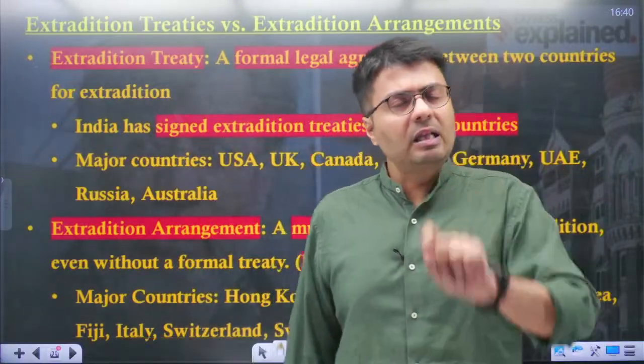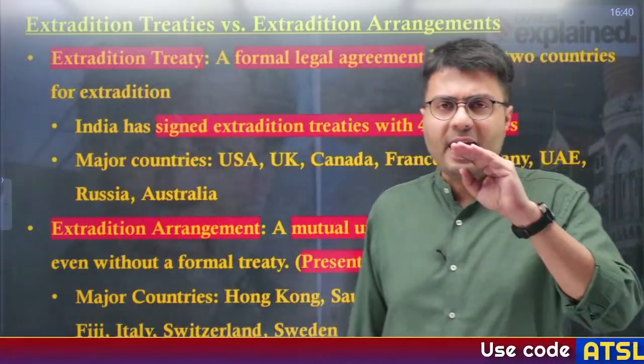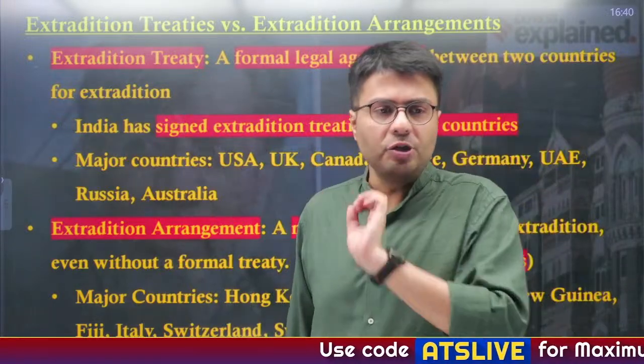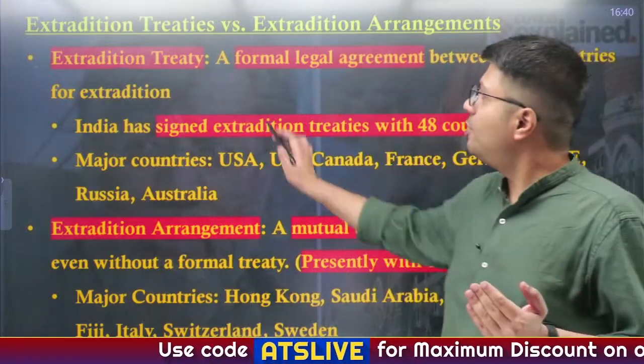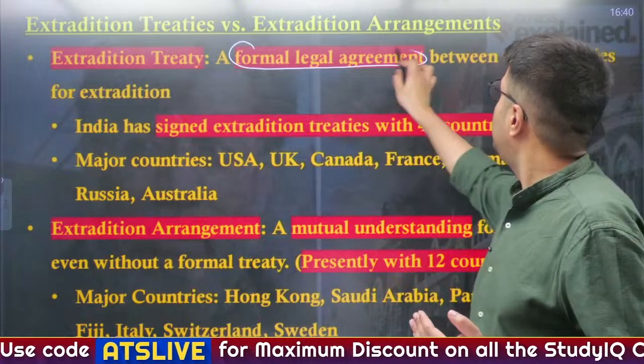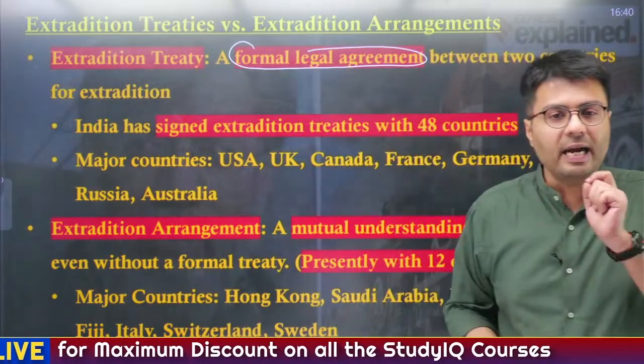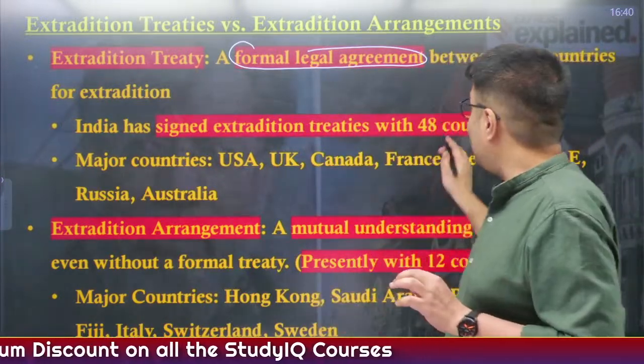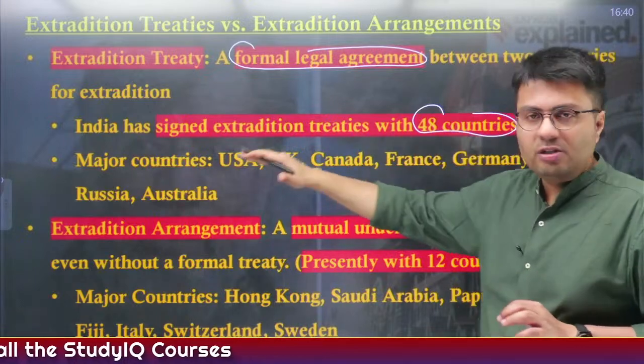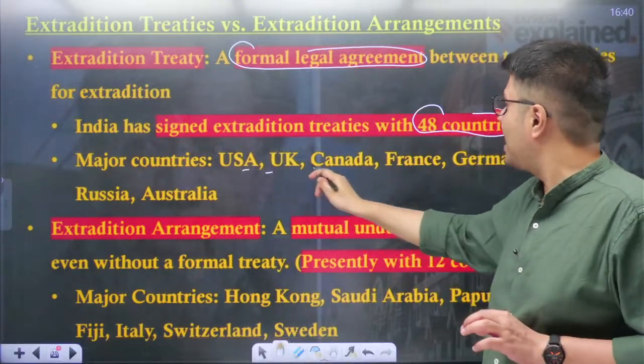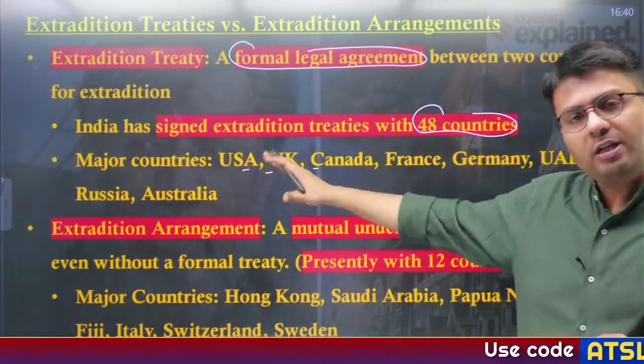Now, there is another thing that you need to know: the difference between extradition treaty and extradition arrangements. An extradition treaty is a formal legal agreement between two countries, and India has signed extradition treaties with as many as 48 countries. These include major countries like the US, UK, Canada, France, Germany, UAE, Russia and Australia.